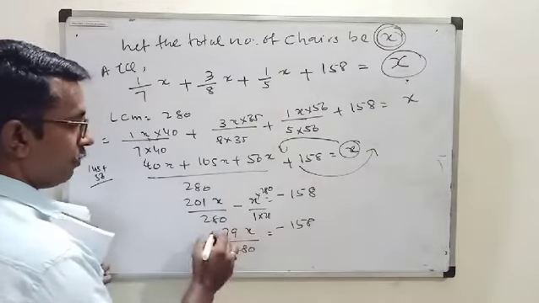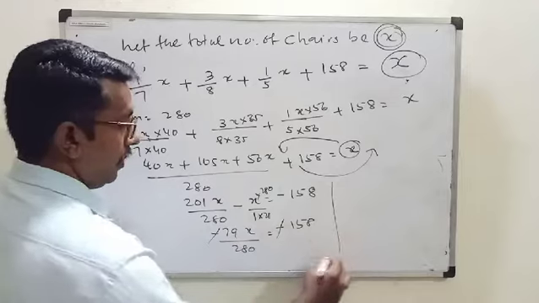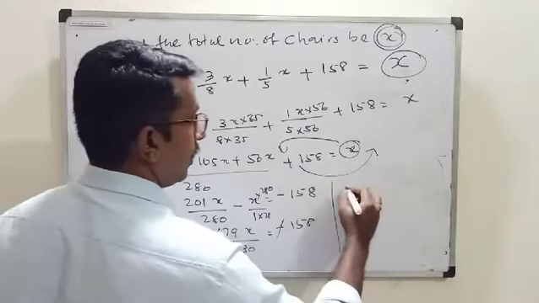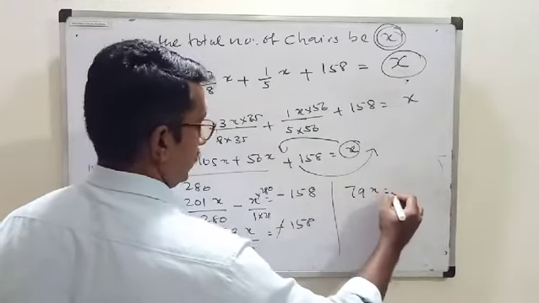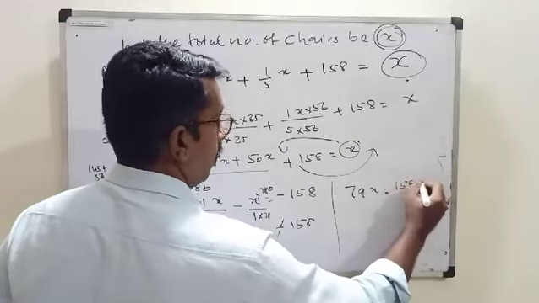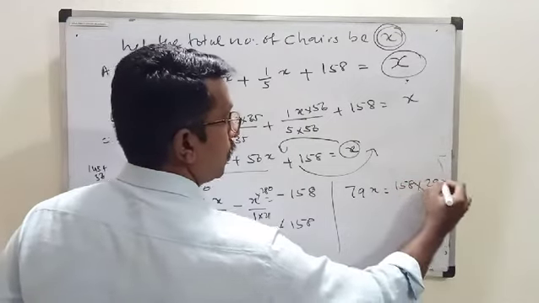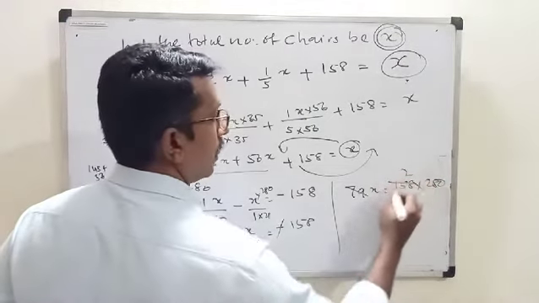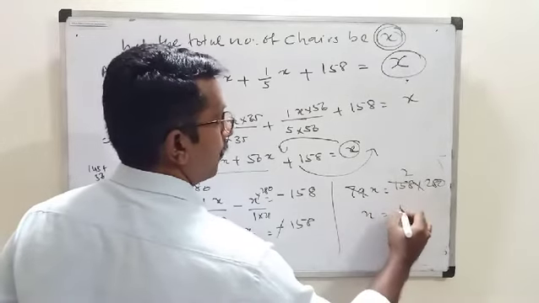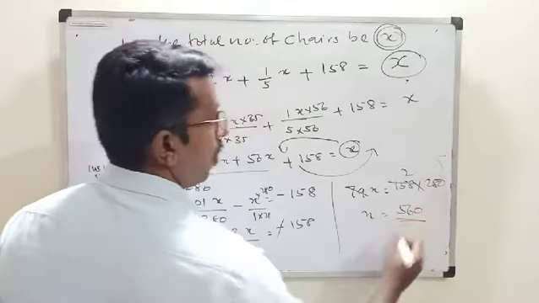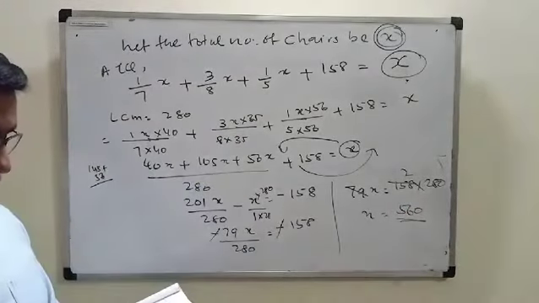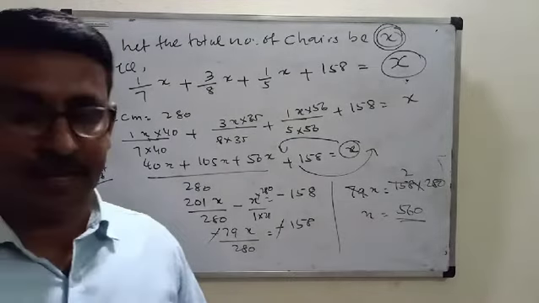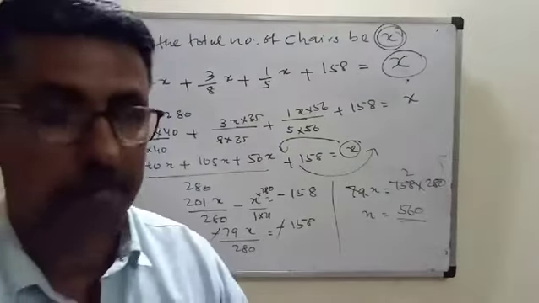Therefore, these two we can cross, minus and minus we can cancel. These two we can cross multiply. 79x is equal to 158 into 280. This is cancel. X is equal to, how many chairs are to be made? 560 chairs are to be made.